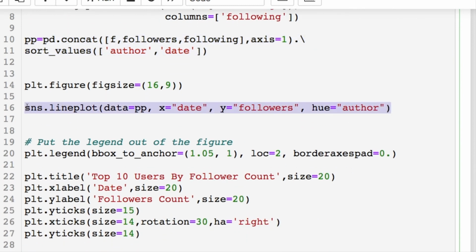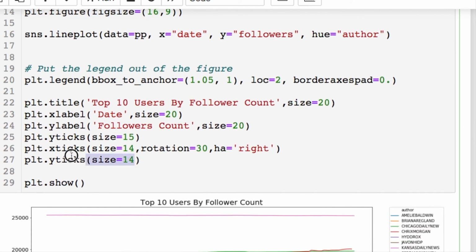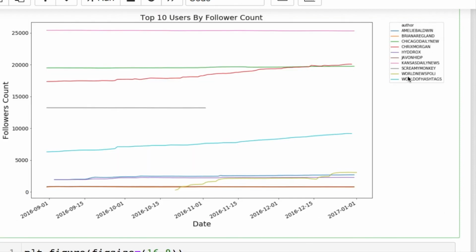And since it was using Seaborn, this made it extremely easy. And we're going to do two plots. One with the followers, the other with following, with respect to the author, which is going to help us with our coloring and our dates. And the rest of this is just matplotlib doing your labeling and legend information. And this is allowing you to move the legend outside of the plot, since here it's going to look ugly and it doesn't really have a place to go. So here's our legend with respect to the top 10 people who are tweeting at this particular time frame here.